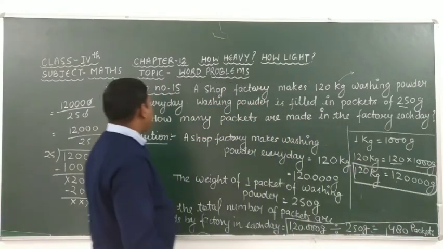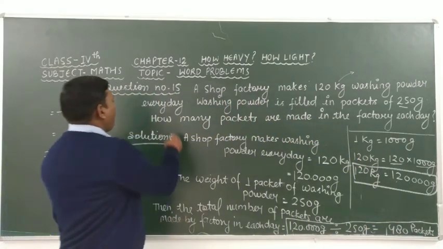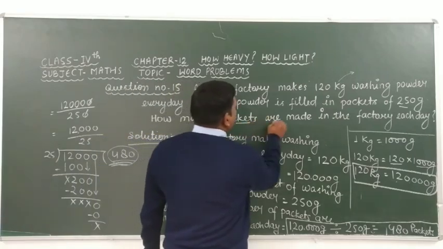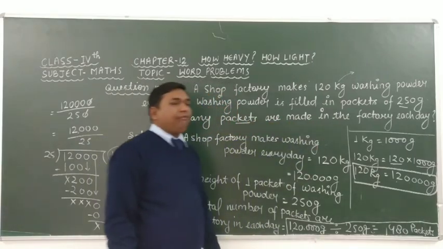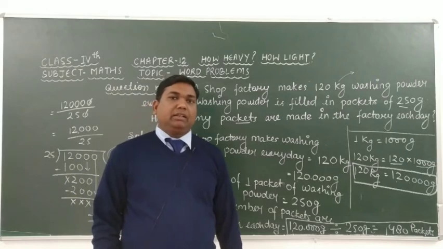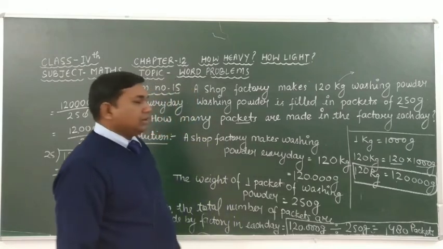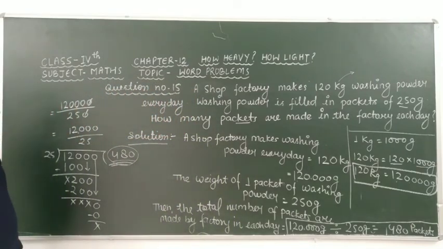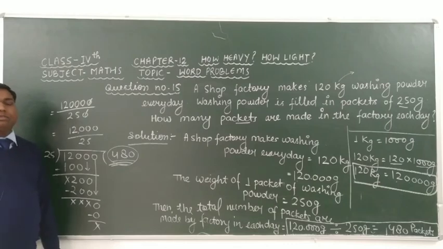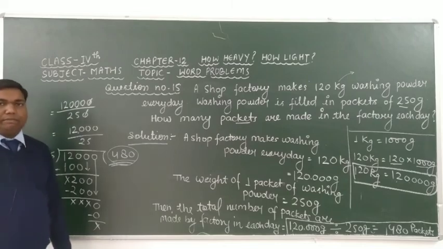Okay students, it means that 480 packets are made in the factory every day. Please pause the video and write in your math book and math fair copy both. If you have any doubt in this question, please ask me on my personal WhatsApp number.